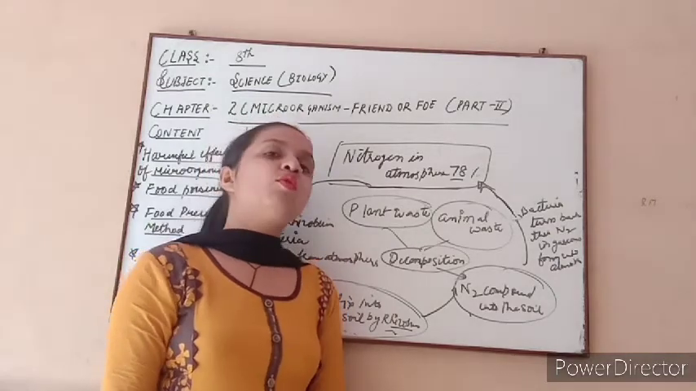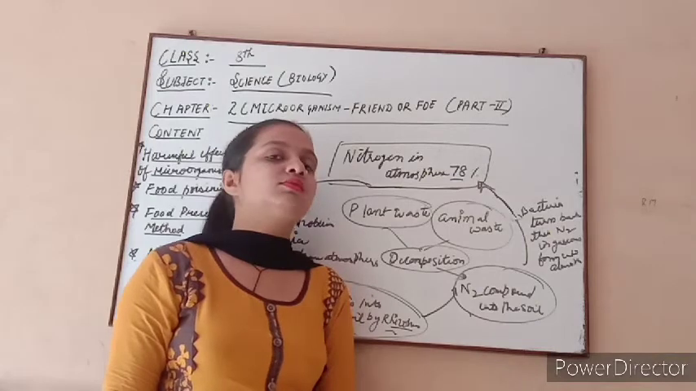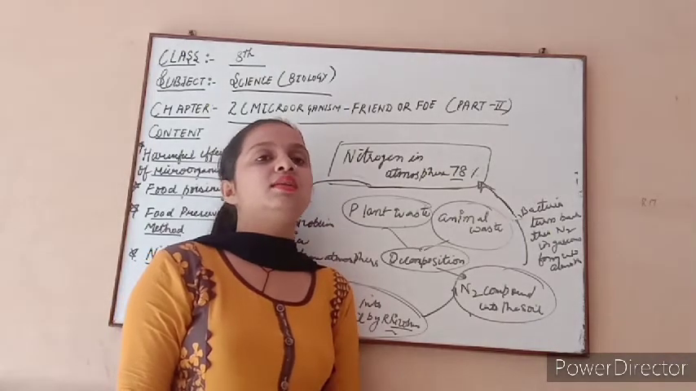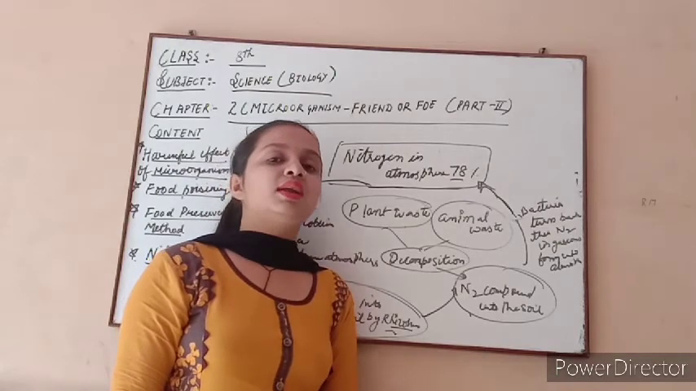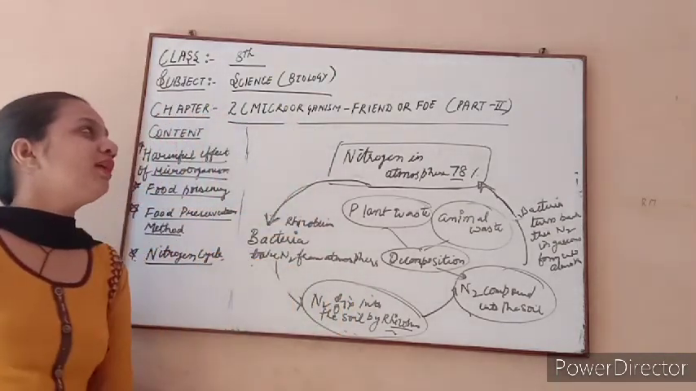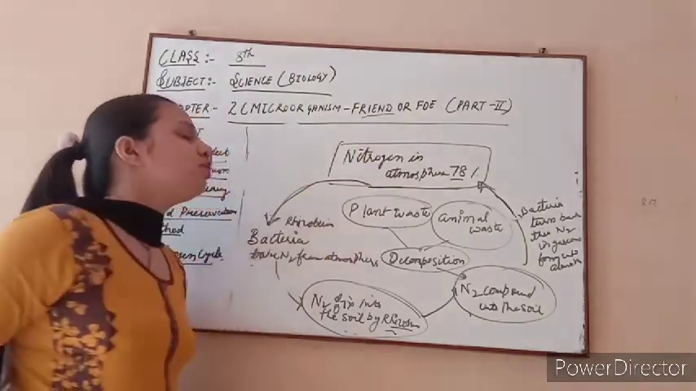So who has to make protein for our body? That is only the rhizobacteria, because we have no capability to take protein directly from the atmosphere. So this is all about your chapter number 2, that is microorganisms, friend and foe. Here we discussed the friendly nature of microorganisms in our life also.